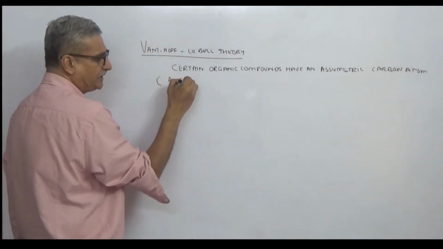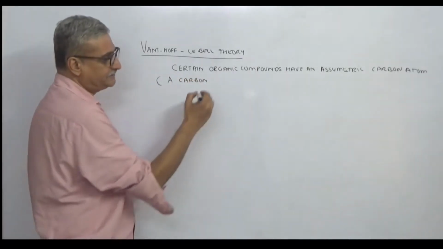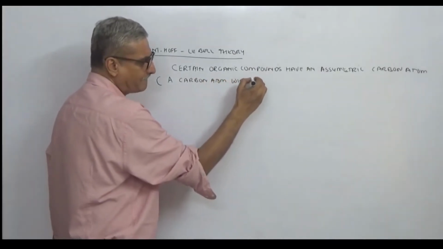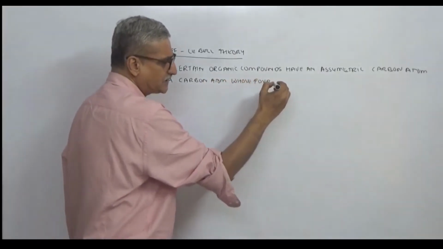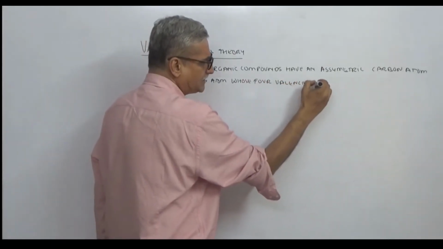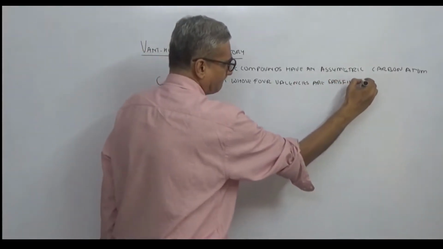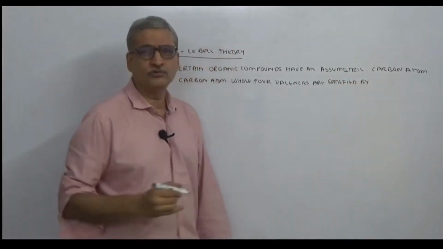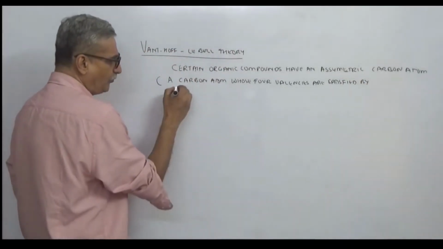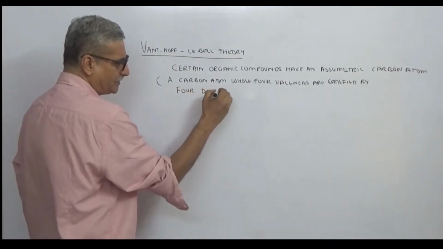A carbon atom whose 4 valencies are satisfied by 4 different atoms or group of atoms.